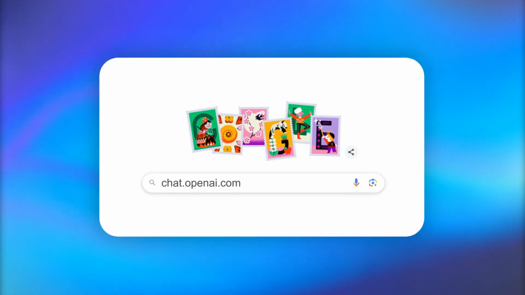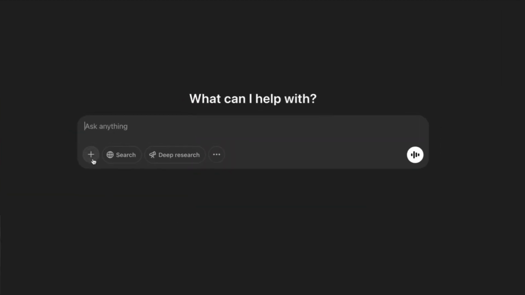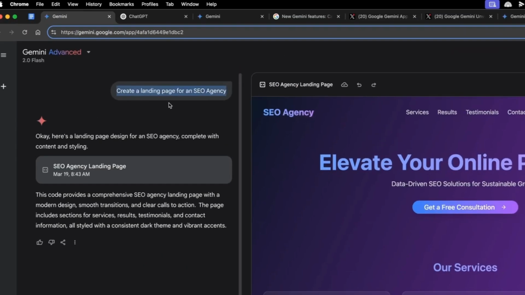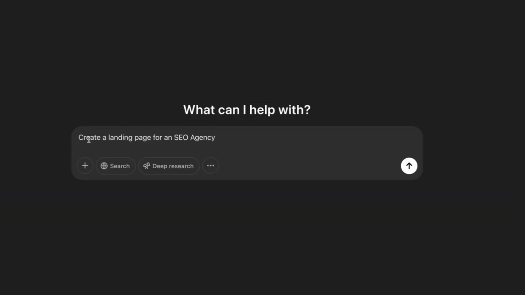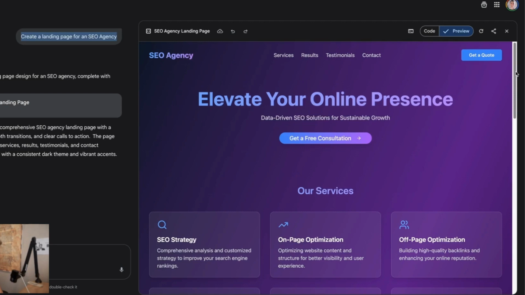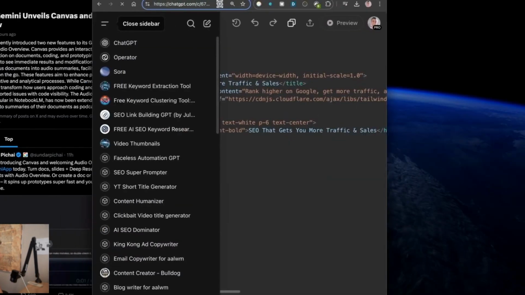Now, just to show you how powerful this is, we'll pull up ChatGPT and we'll compare these side by side, right? So as an example of this, we'll use exactly the same prompt inside Gemini, which is create a landing page for an SEO agency. And we'll do exactly the same prompt inside ChatGPT. We'll compare them side by side. So let me pull this up for you as an example. And we'll get ChatGPT over here.